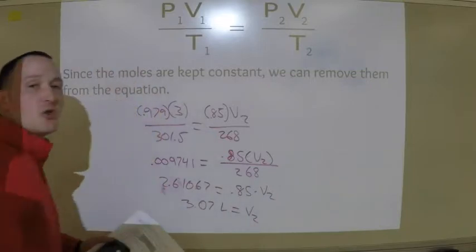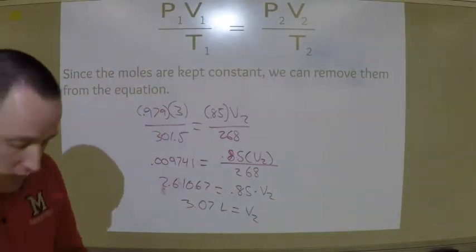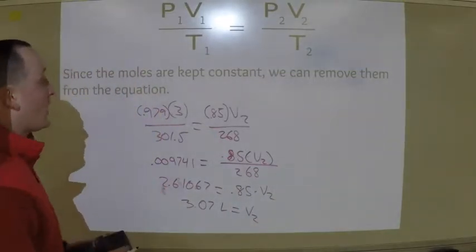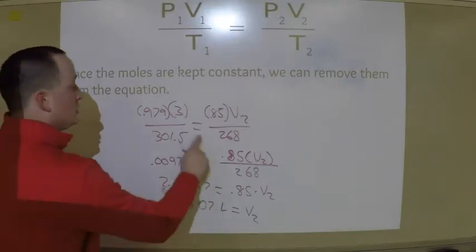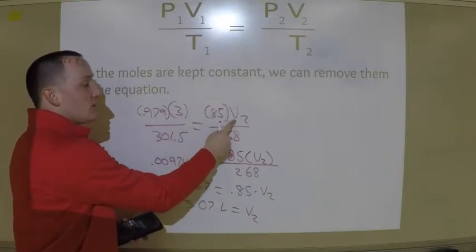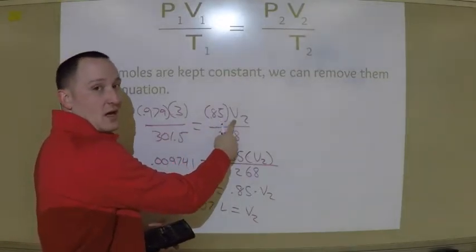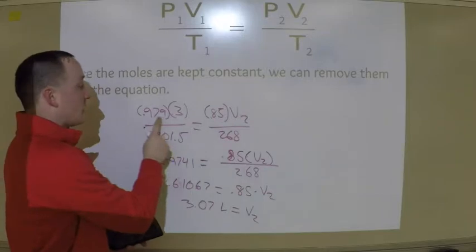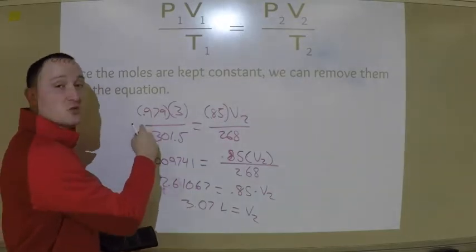Now you might be like, how'd you know that was liters? Here's how you know. Whatever unit you used for volume on this side is the unit that you are going to get on this side. Okay? So I used atmospheres here. Here's what that means.